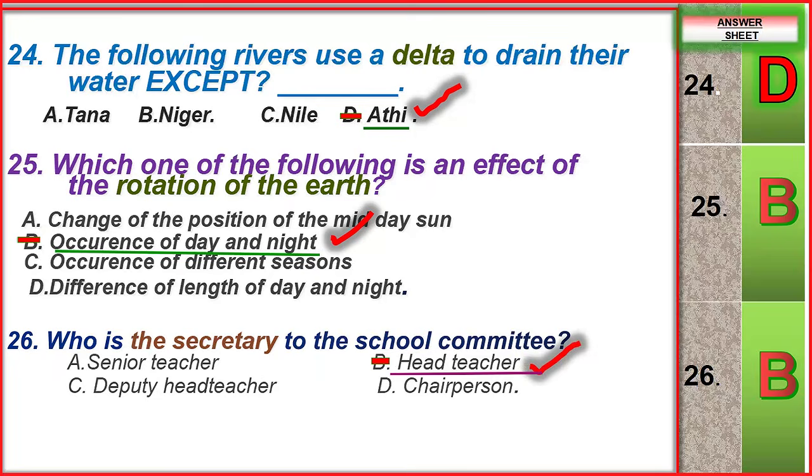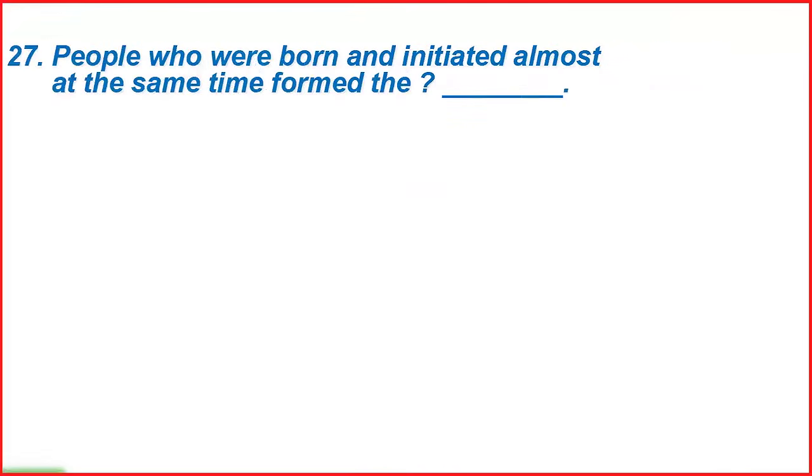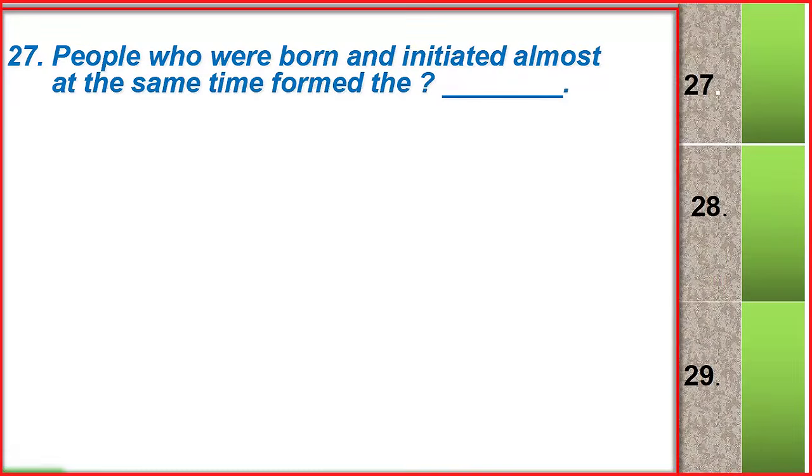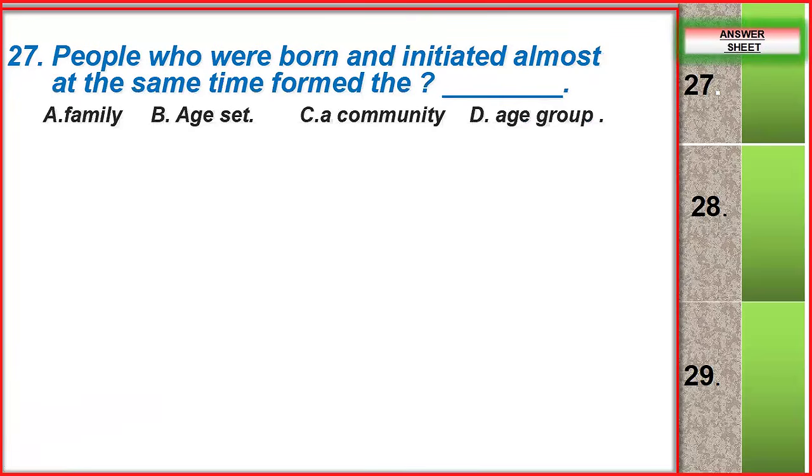Question number 27. Let's go to question number 27. People who are born and initiated almost at the same time form, we have the choices: family, age, community, age group. What do you think is the correct answer? Initiated at the same time, that is an age group. All the grade 9s are in the same age group, okay?